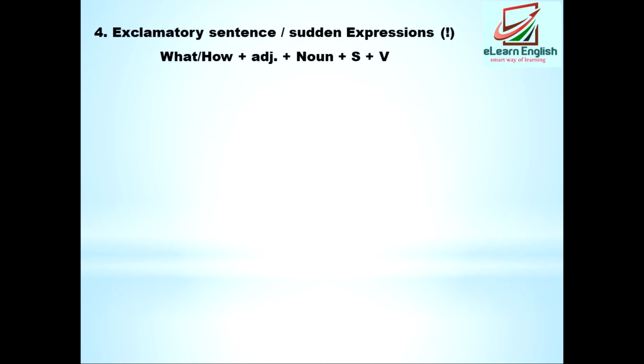Then the fourth type of sentence is the exclamatory sentence, in which sudden feelings or sudden expressions are there. It is also called interjections. We have seen it in the parts of speech in the previous videos. You can watch the previous video and see what an exclamatory sentence or an interjection is.